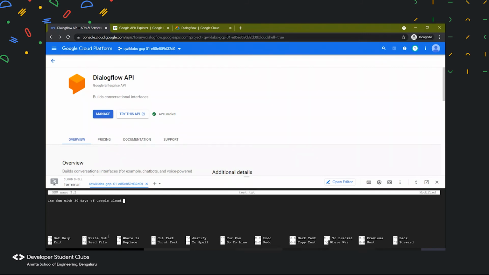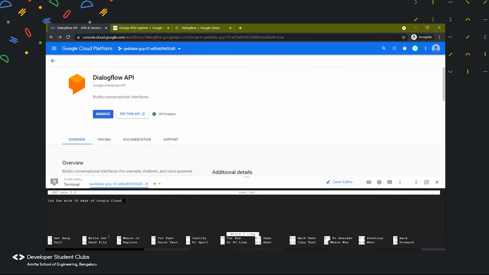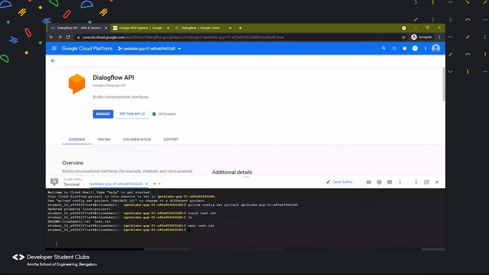So to save it, we can press Control O. Then it will ask us whether we want the same file name. We'll say yes. And then to exit the text editor, we just have to type Control X. Now to check whether it actually made changes to the file or not, we can use the cat command. The cat command will print everything that is present in the file. So to do that, we can simply type cat test.txt, and yes, the sentence we typed in our file is shown in the terminal directly.